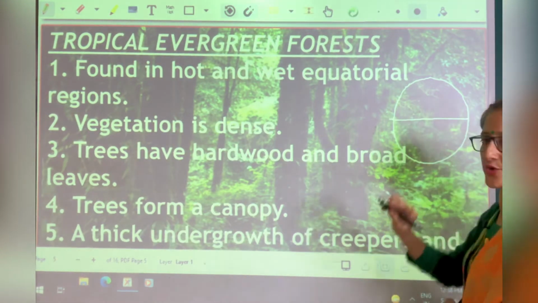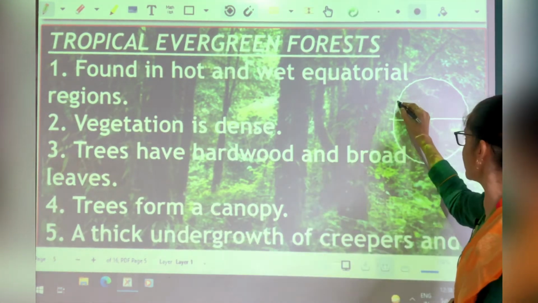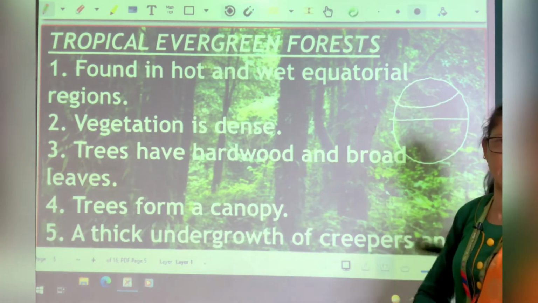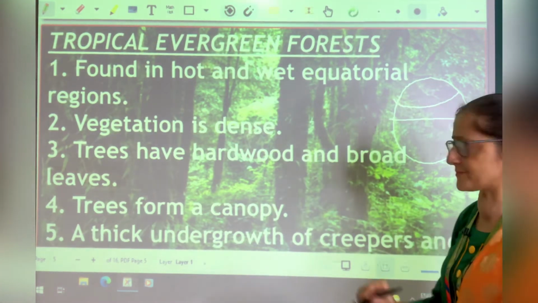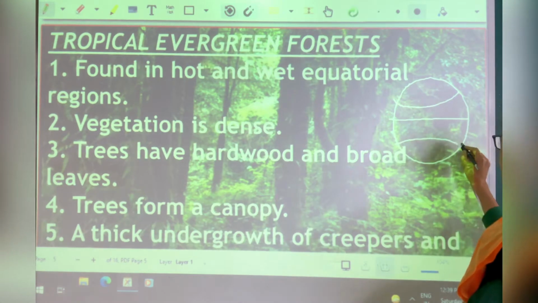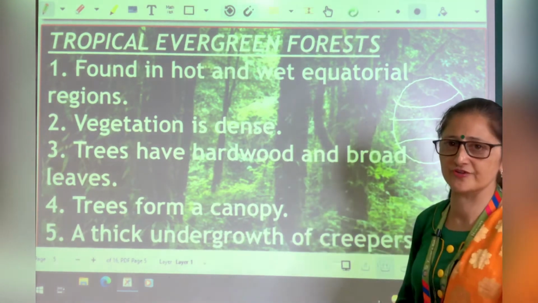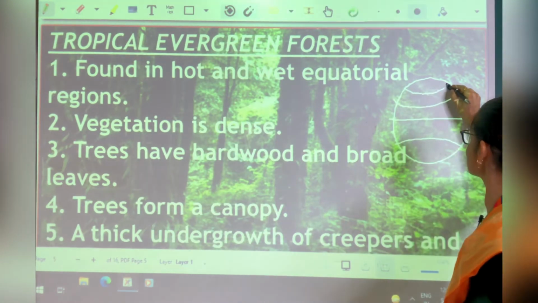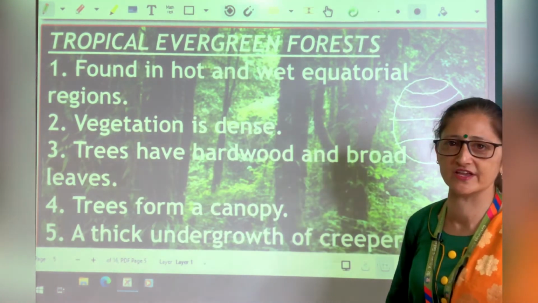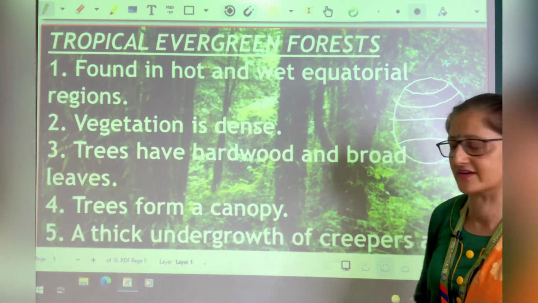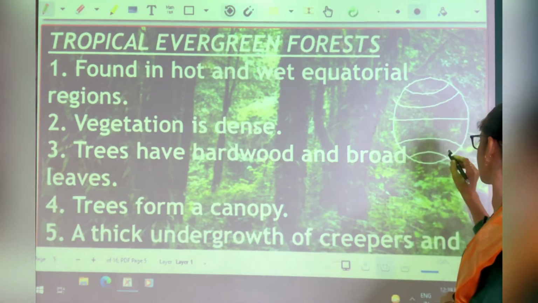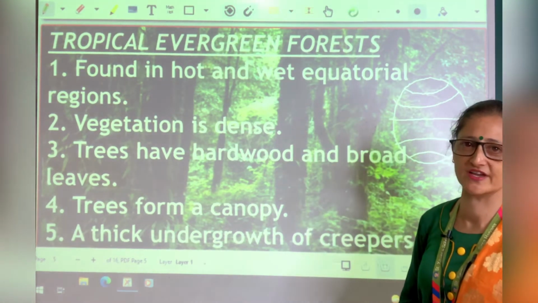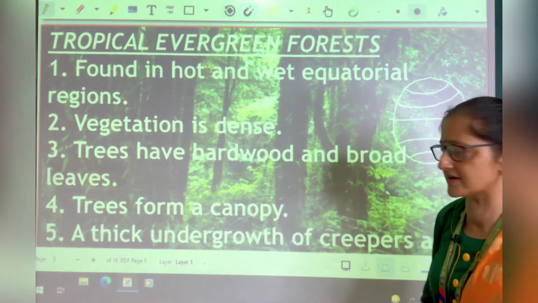First, the 0 degree equator, 23.5 degree north, Tropic of Cancer, 23.5 degree south, Tropic of Capricorn, 66.5 degree north, Arctic Circle, 66.5 degree south, Antarctic Circle.